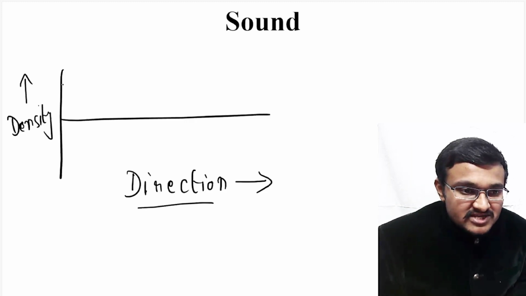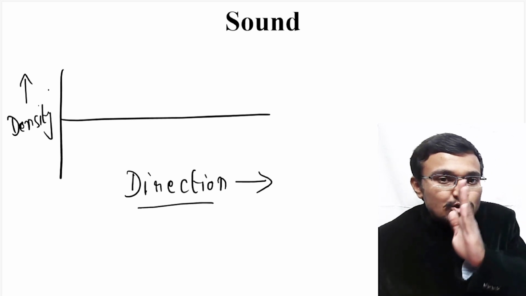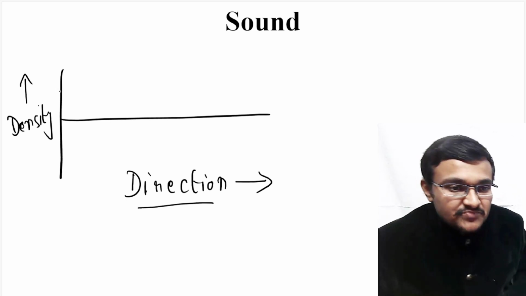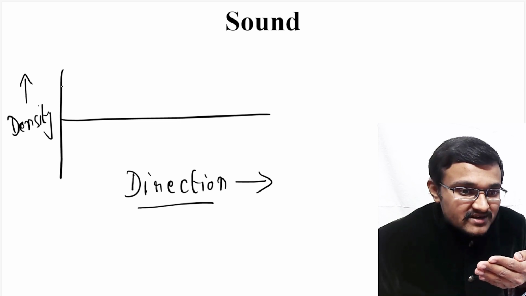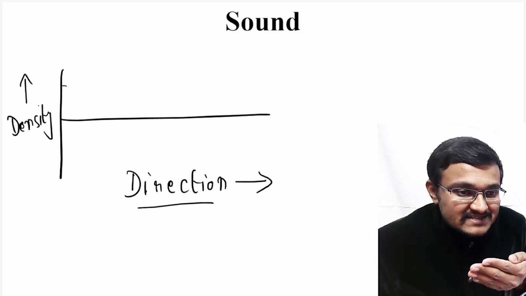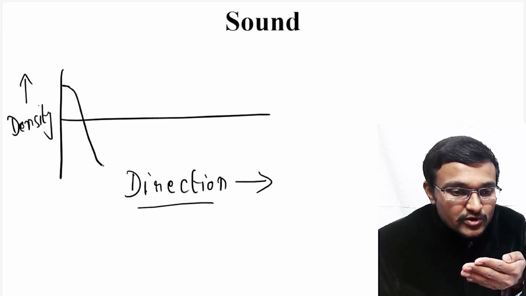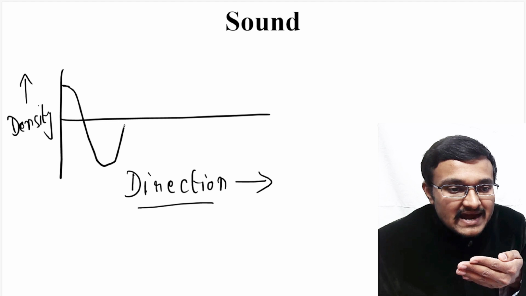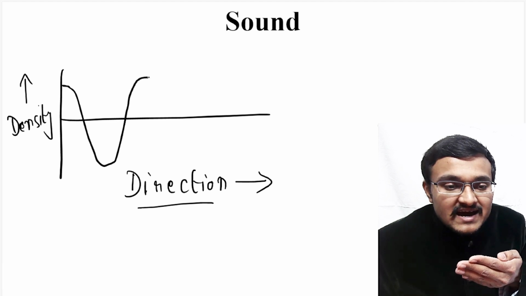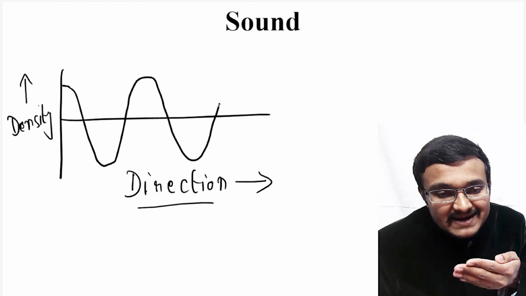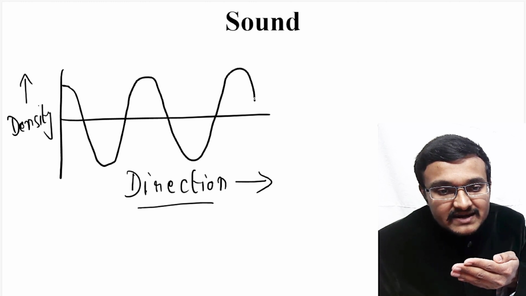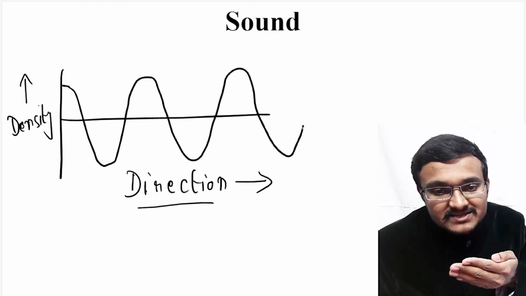The vibrations creating these high density and low density regions can be written in the form of a wave. Here you have high density at this position, and moving forward there is low density, then again high density, then low density, and so on.